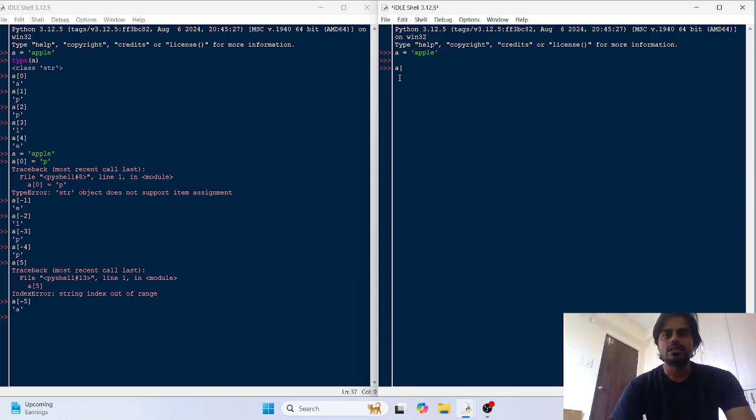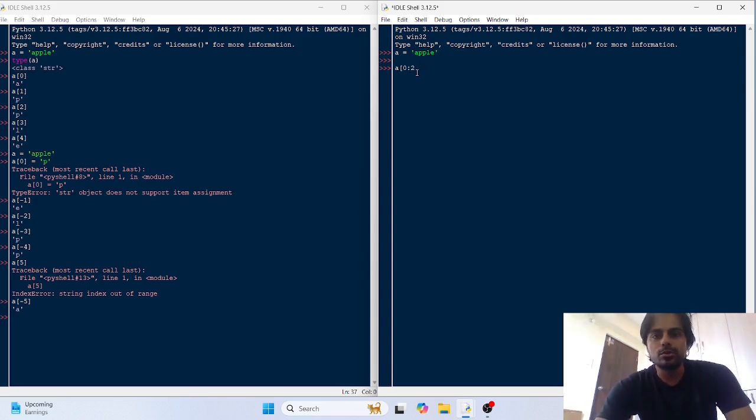Then the syntax of this is like A, then opening a square bracket, and then a start index. From where do you want to access the value from? So start index is 0 in our case because we want the first element. And we want to access up to this element. So 0 1 2.